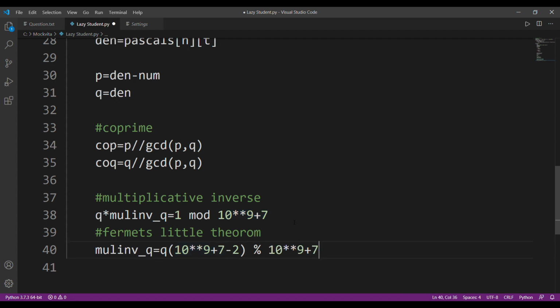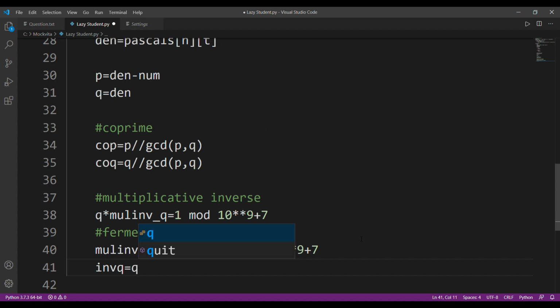I know it might be getting a little confusing, but that is the formula. If I have to write it in simple form, the inverse of this Q is going to be equal to Q to the power of the mod value minus 2, modulus that mod value.